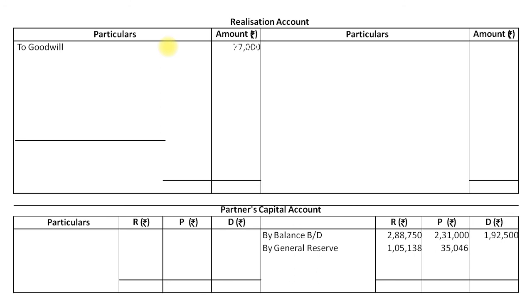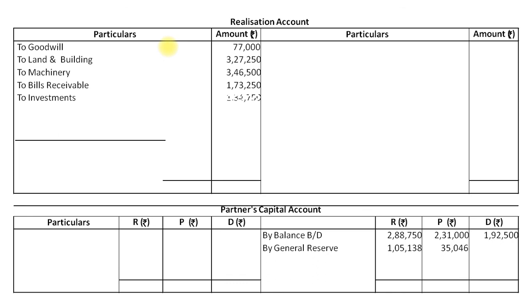Now assets transfer to realization account. My dear students, here we will transfer effect of entry number 1. So realization account debit side to goodwill 77,000, land and building 3,27,250, machineries 3,46,500, bills receivable 1,73,250, investments 1,34,750, debtors 2,50,250.